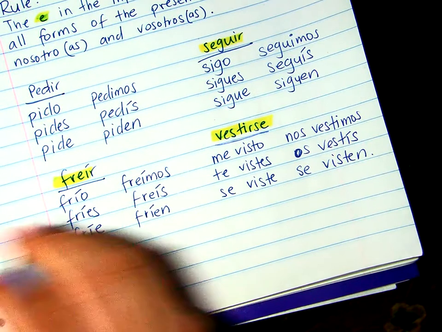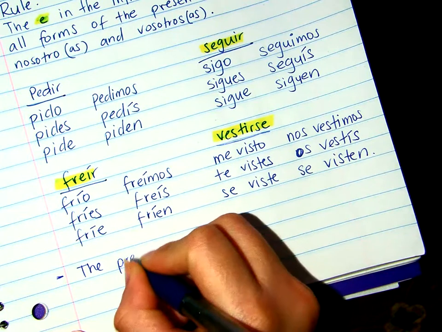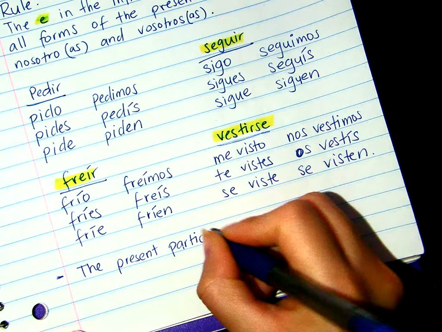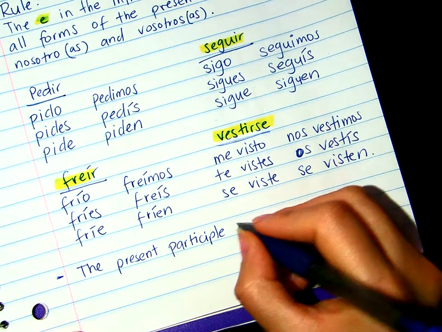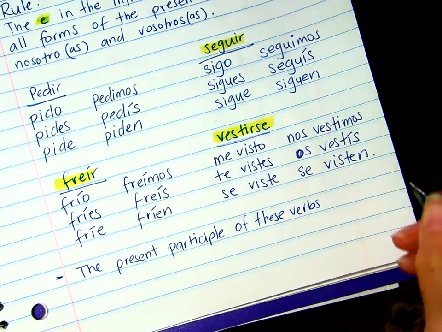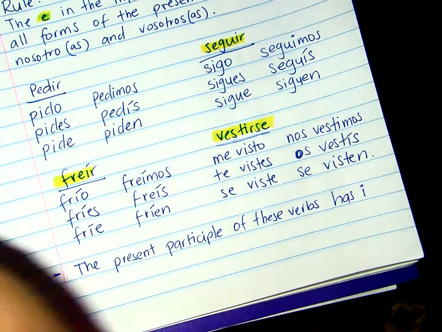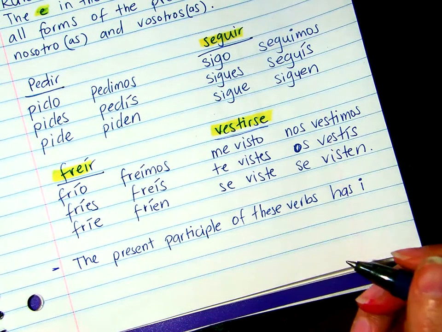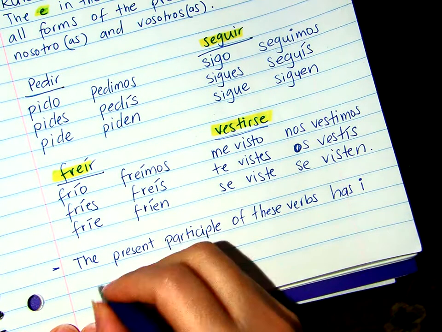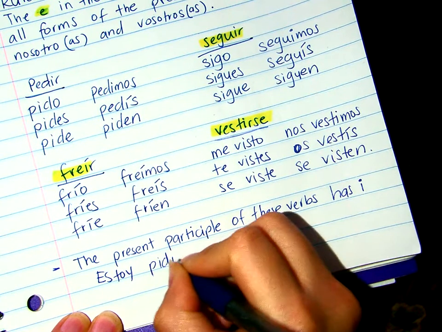One more thing is that the present participio of these verbs has I. This is as an example, the present participle has I. For example, estoy pidiendo.